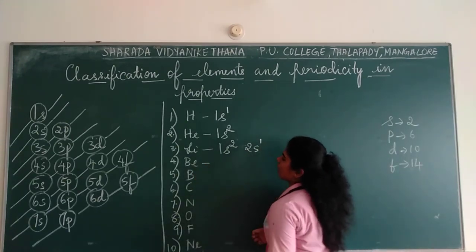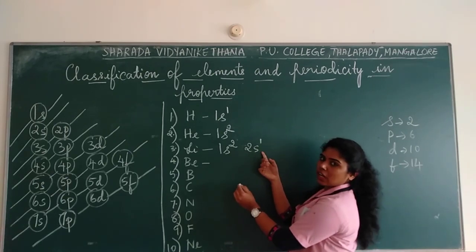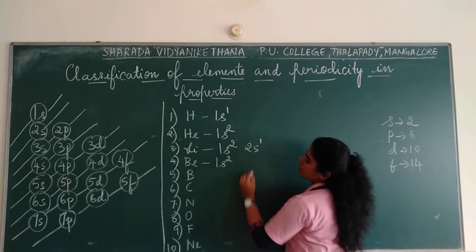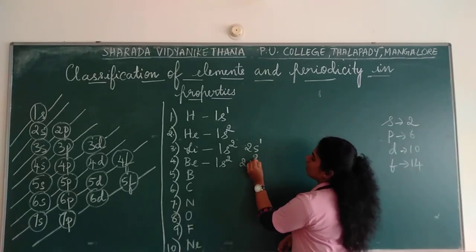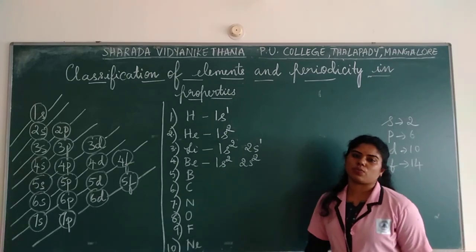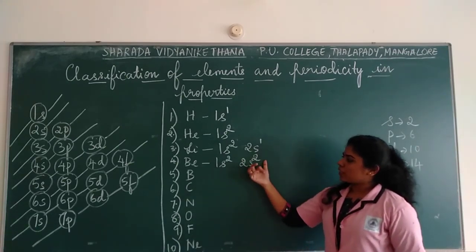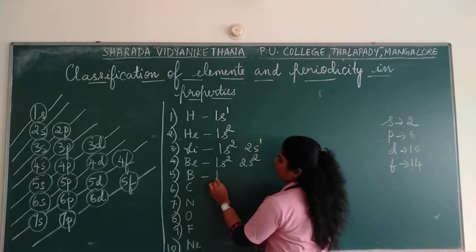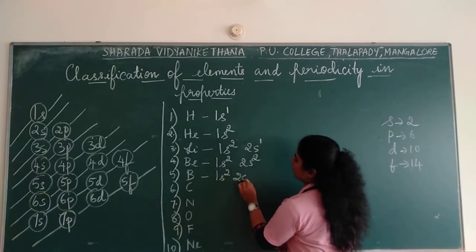Beryllium. Beryllium, how to write now? S can take how many? 2. Now you can fill in 1s and then also you can fill in 2s2. Got it? So 1s2 and 2s2. 2 plus 2, 4 electrons in beryllium. Next you have boron. Okay. Once you fill 4, let us see after that.